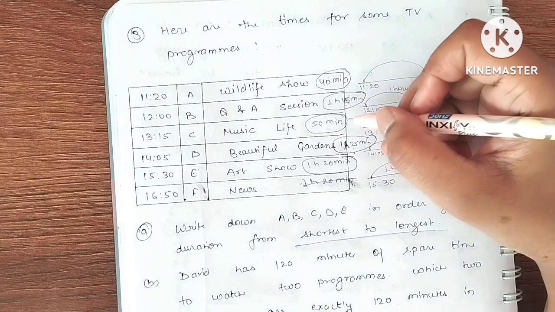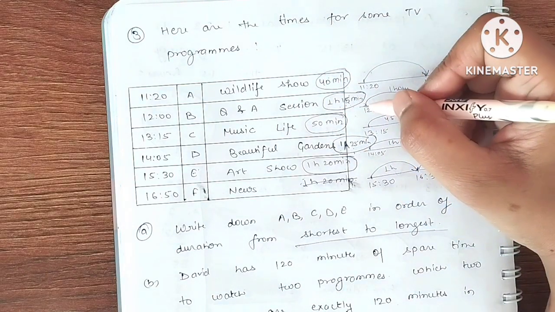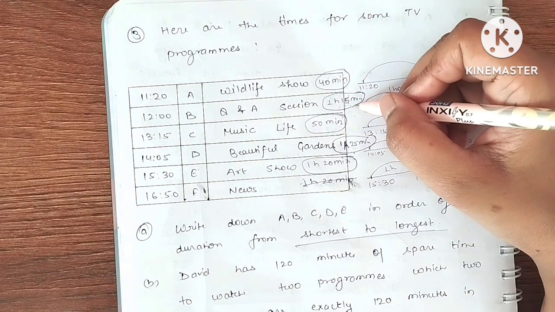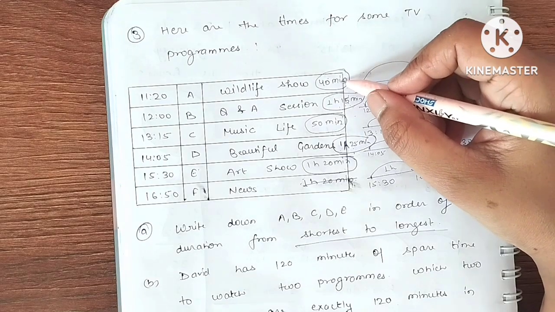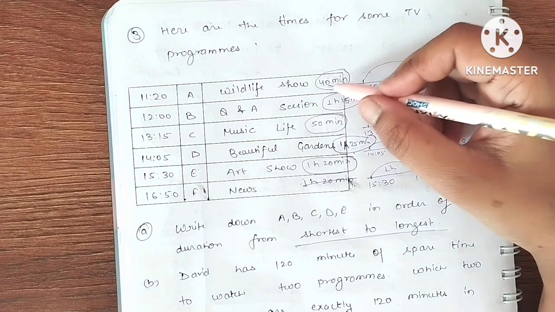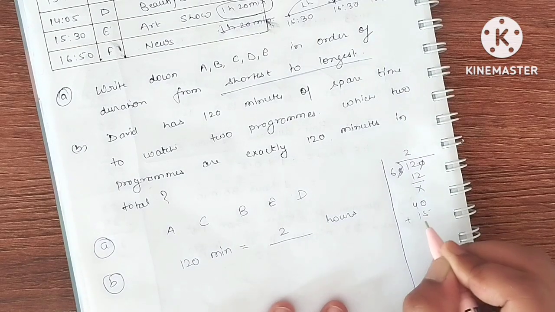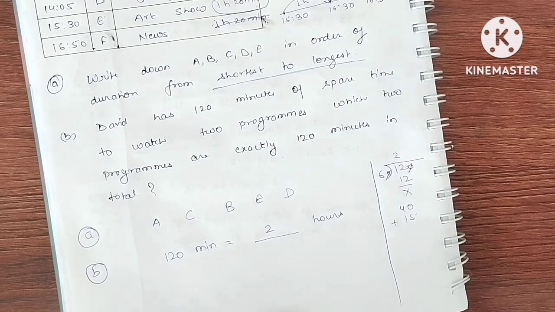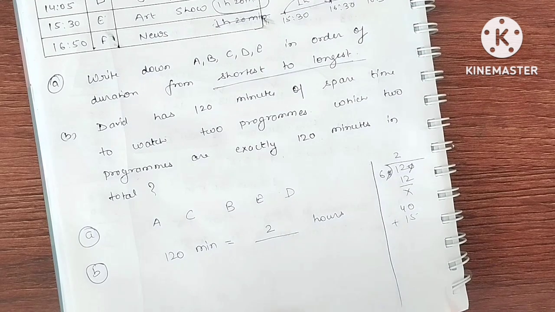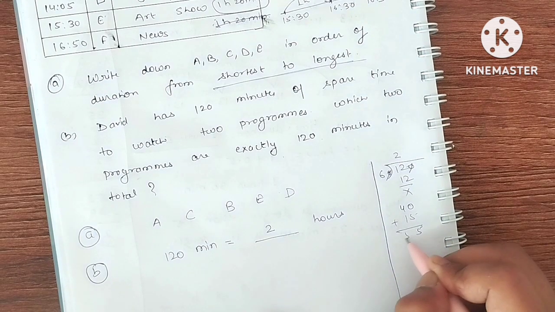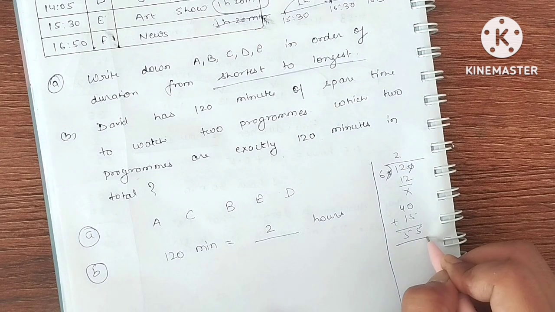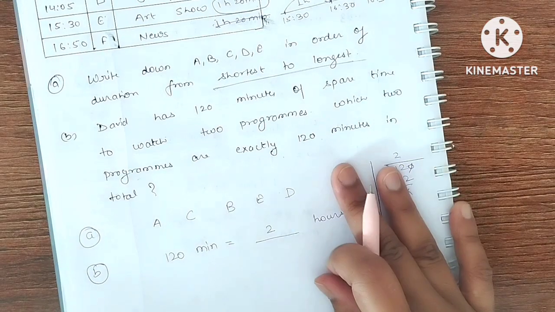Clear? So let's take B and A. The first show is 1 hour 15 minutes and the wildlife show is 40 minutes. So 40 plus 15 will give you 55 minutes. That means it is less than 1 hour.